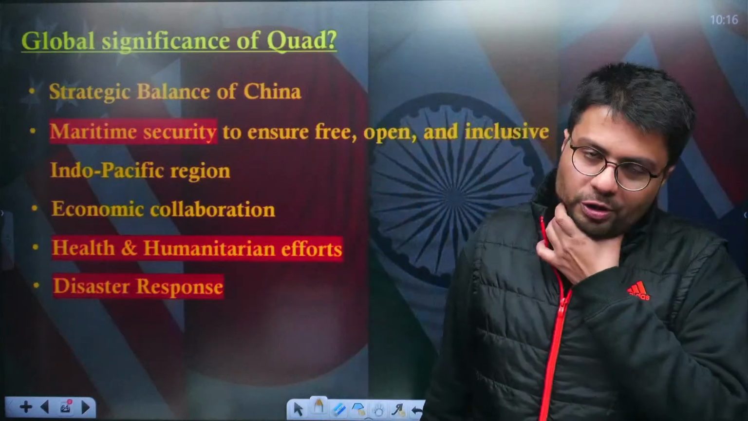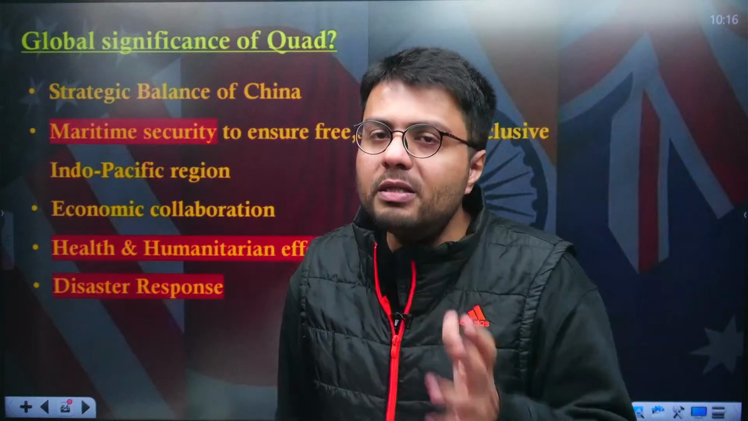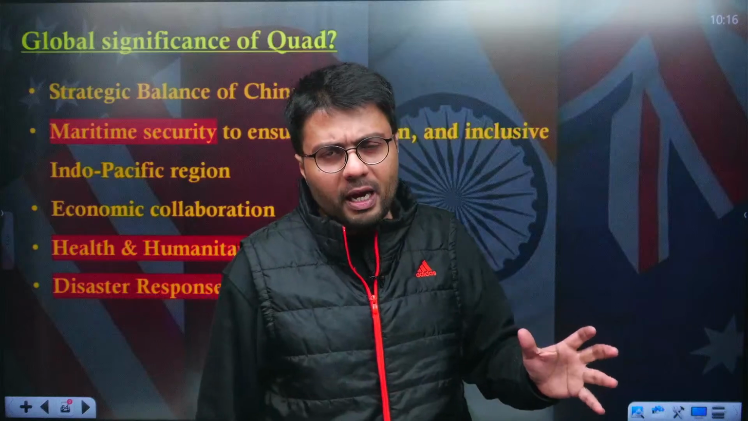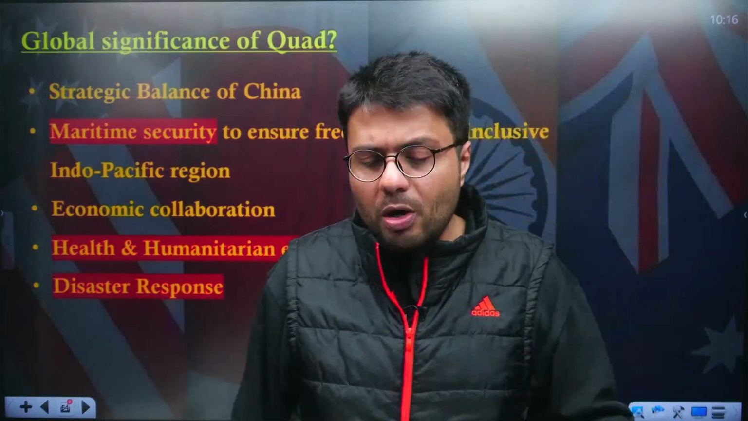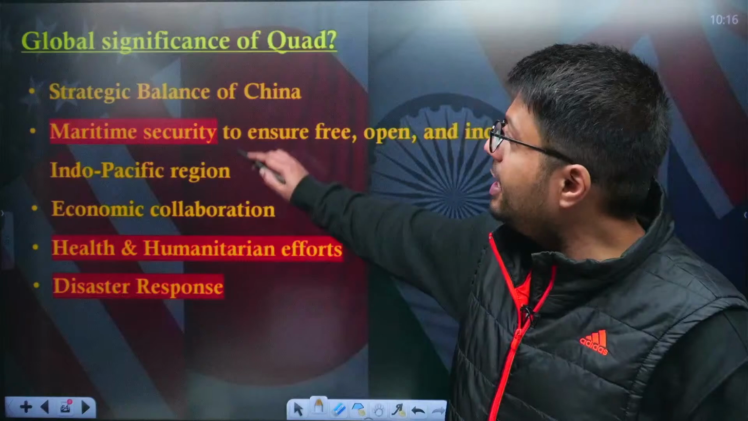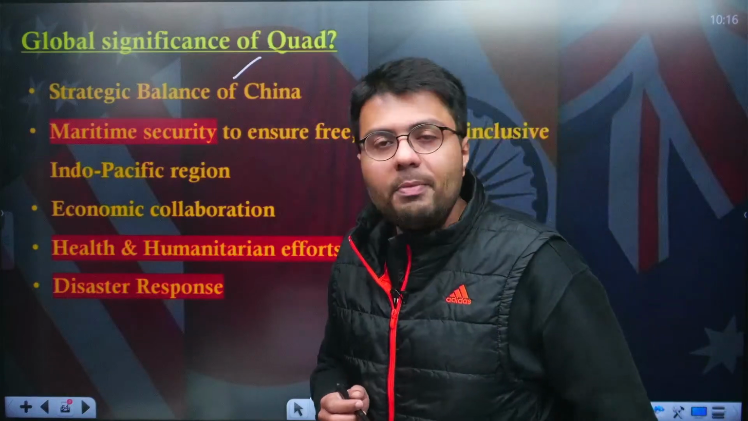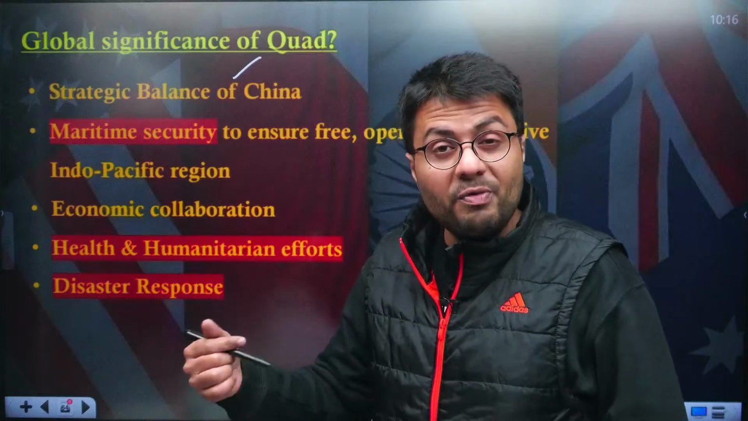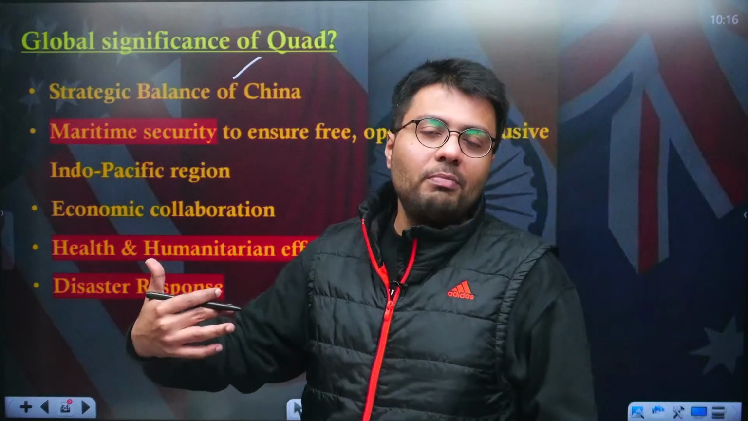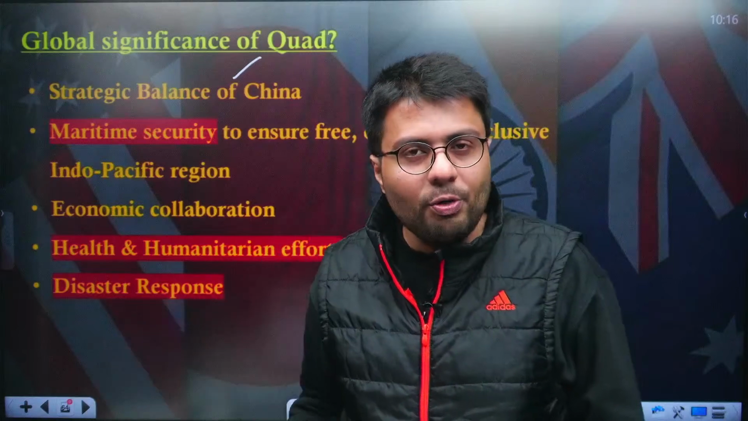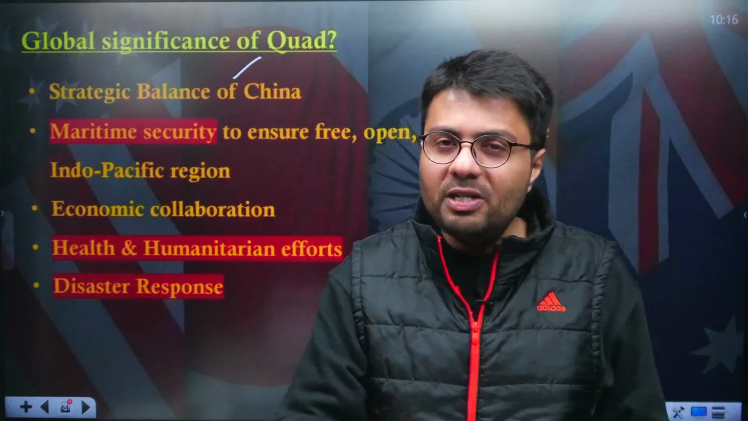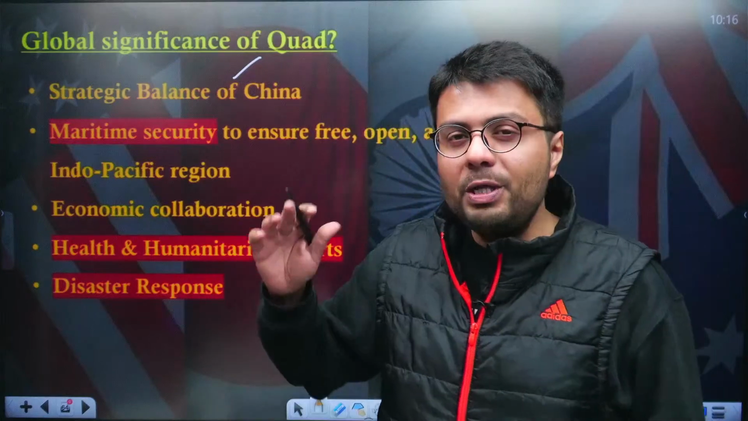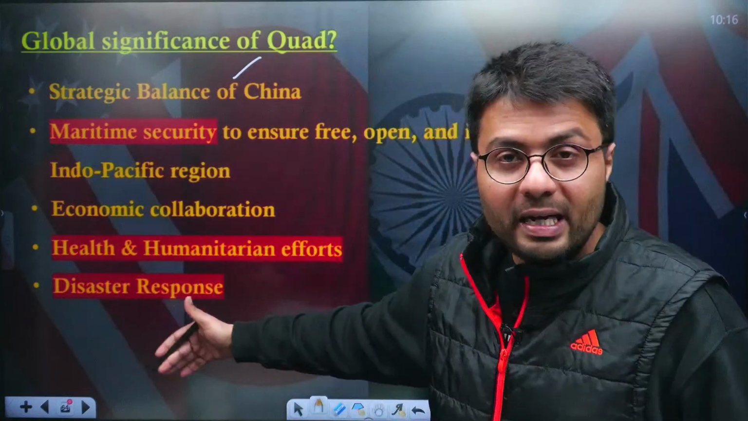Now, first of all, you have to understand the global significance of the Quad. Why are countries like Japan, the US and Australia wanting to develop such a quadrilateral grouping? First, as I already told you, they want to strategically balance China in the region, and all these four countries are democracies, whereas China is not. So it gives them the opportunity to get together and decide what kind of policies, from a military or an economic standpoint, they'll bring, which will counter the excesses of China in the region.